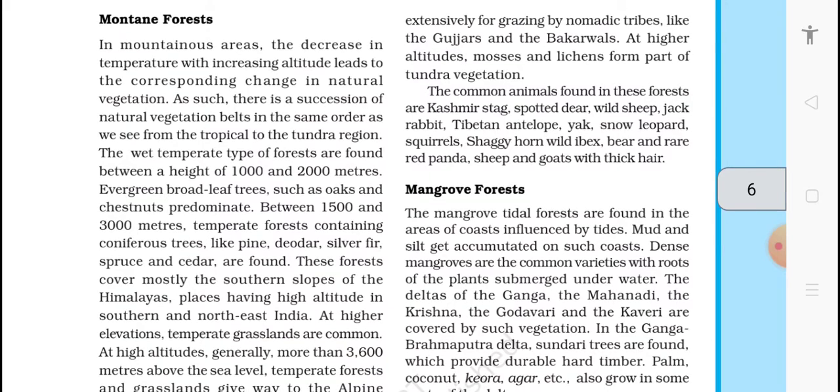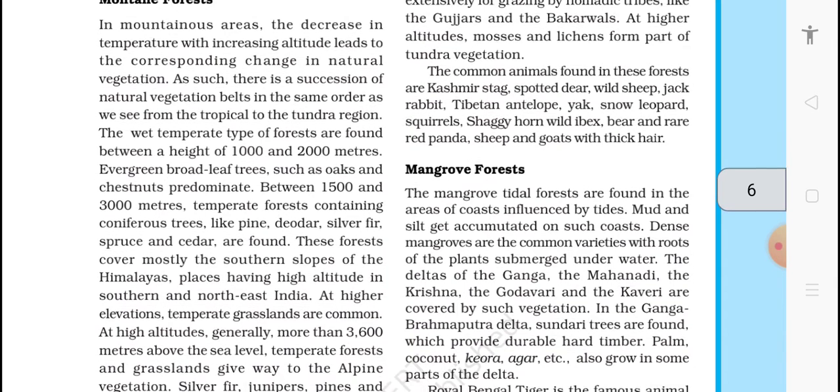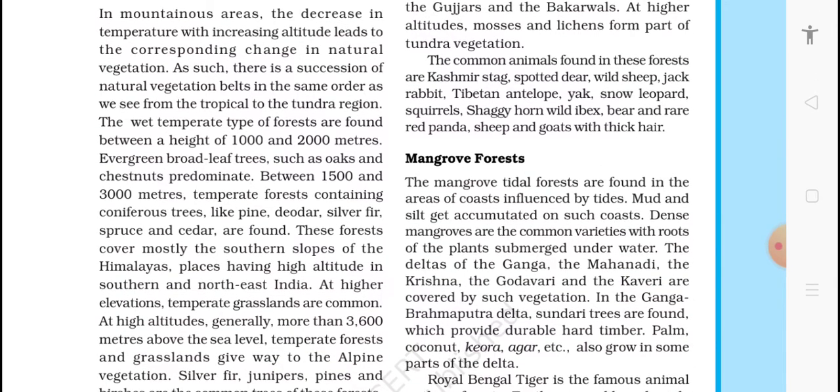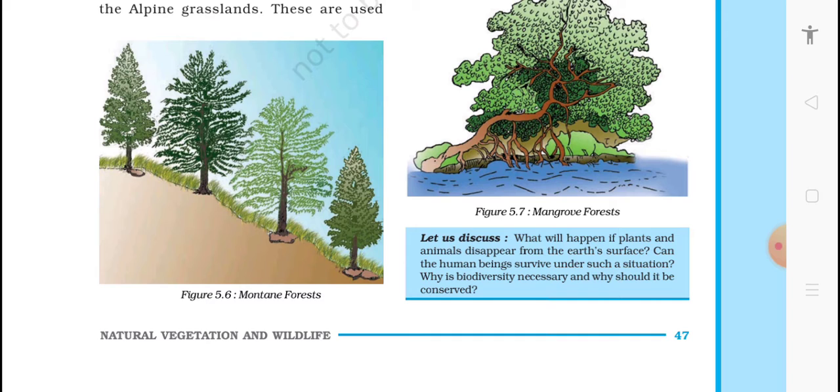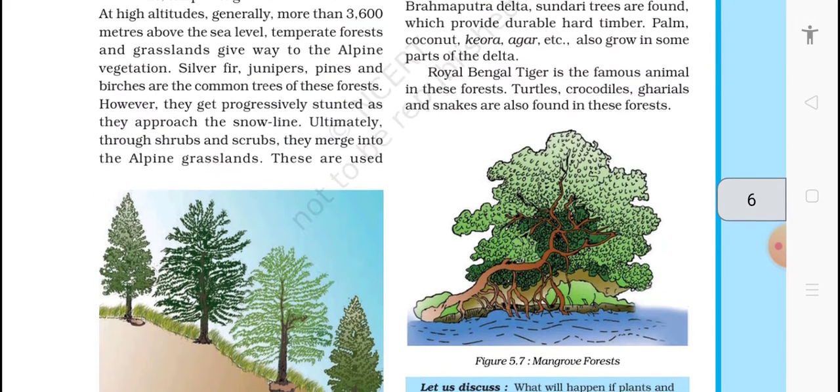Mountain forest. So let's see what mountain forest is. In mountain areas, the decrease in temperature with increasing altitude leads to a corresponding change in natural vegetation. There is a succession of natural vegetation belts in the same order as we see from the tropical to the tundra region. The wet temperate type of forest is found between heights of 1000 and 2000 meters, that is in the north side of our country. Evergreen broadleaf trees such as oak and chestnut predominate between 1500 and 3000 meters. So this is the image of mountain forest, and here we have mangrove forest.